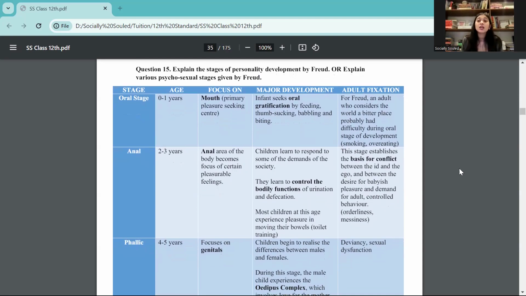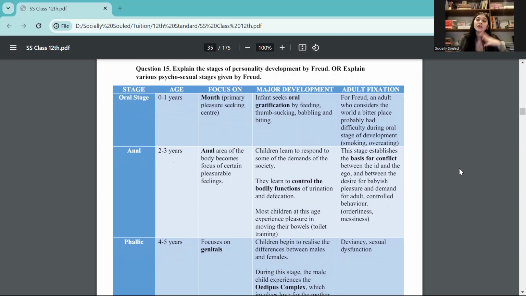It is called displacement, because you need to take your anger somewhere. I'm angry at my boss for screaming at me, but obviously I can't say anything to my boss. So what do I do? I take that anger out on a family member, because I know that my family member will forgive me at the end of the day, or I know that I am the authority at home, so I can still scream at my children. It makes no sense and it's not justified, but that is how displacement works, right?